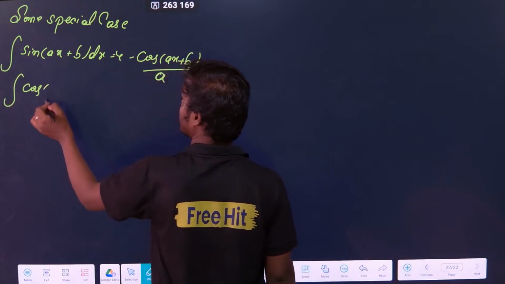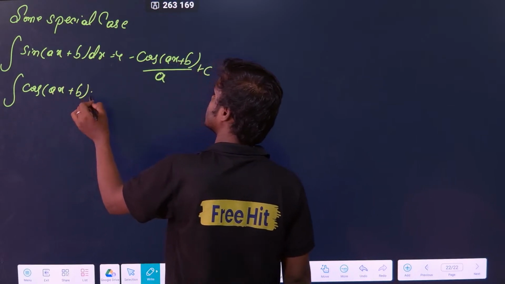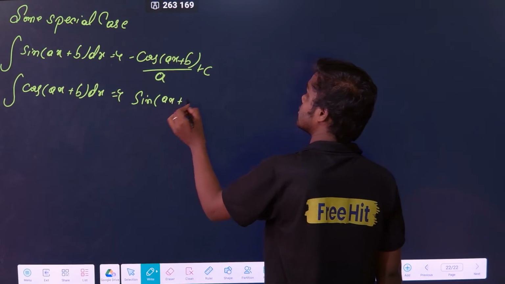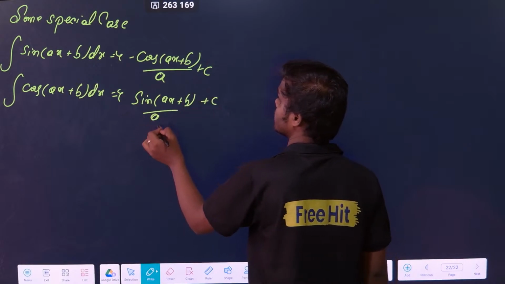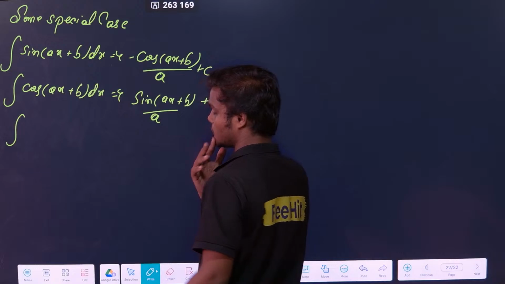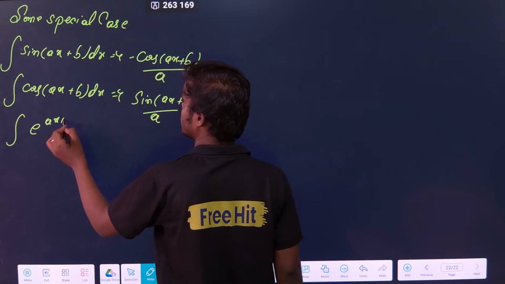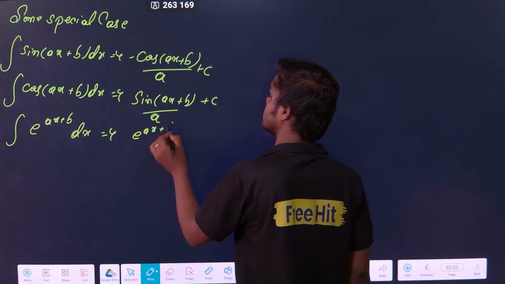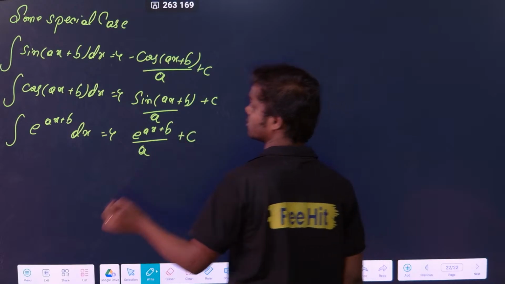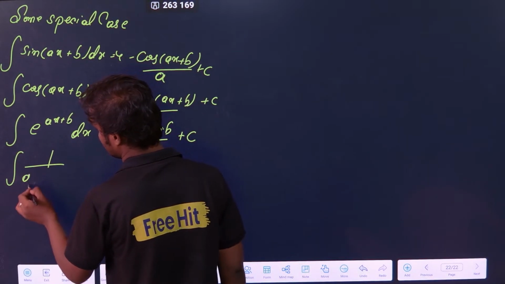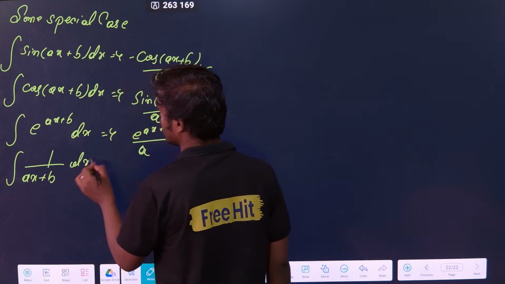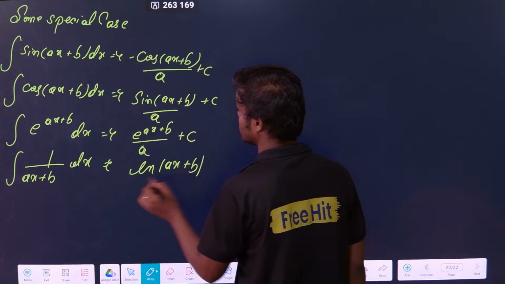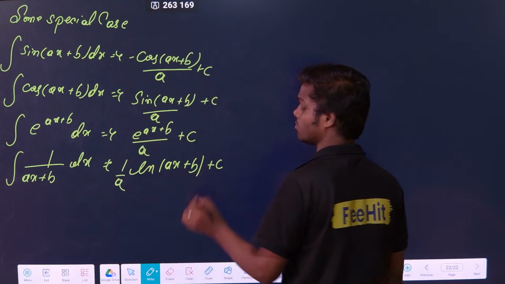Integration of cos of ax plus b into dx is equal to sine of ax plus b divided by a plus c. Sometimes they will ask you integration of e to the power ax plus b into dx. It is e to the power ax plus b divided by a plus c. Sometimes they will ask you integration of 1 by ax plus b into dx, which is equal to ln of ax plus b times 1 by a plus c.